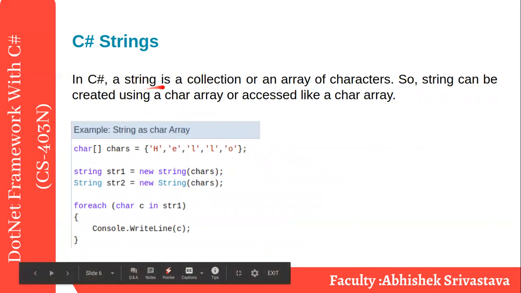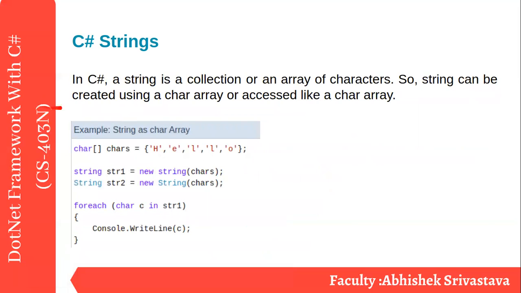In C sharp, a string is a collection, an array of characters. So a string can be created using a char array or accessed like a char array. You can check this one. Rather than taking a string explicitly, I am initializing the character array. Char array type, this is one dimensional. chars, and then curly braces. The array is initialized with the curly braces. Then in single quotes, I put single characters.